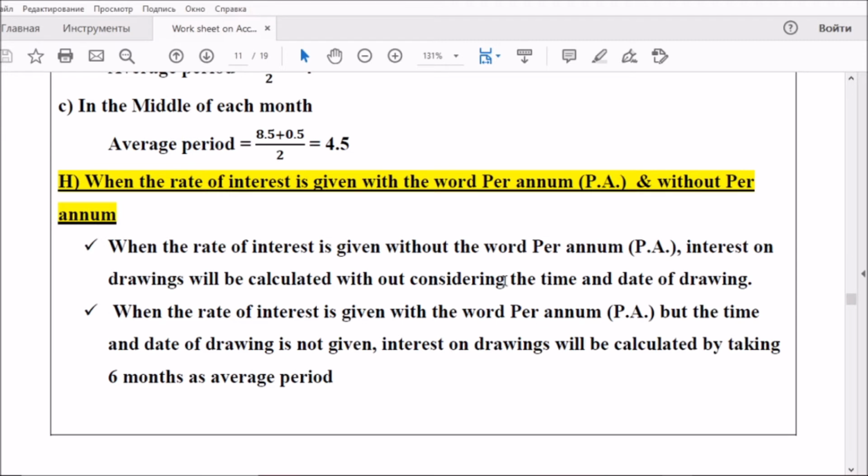Then you can use the equation total drawings into rate by 100 to find out the amount of interest on drawings. But in the second case, when the rate of interest is given with the words per annum, but the time and date of drawings is not given, average period will be calculated by considering 6 months as the average period.